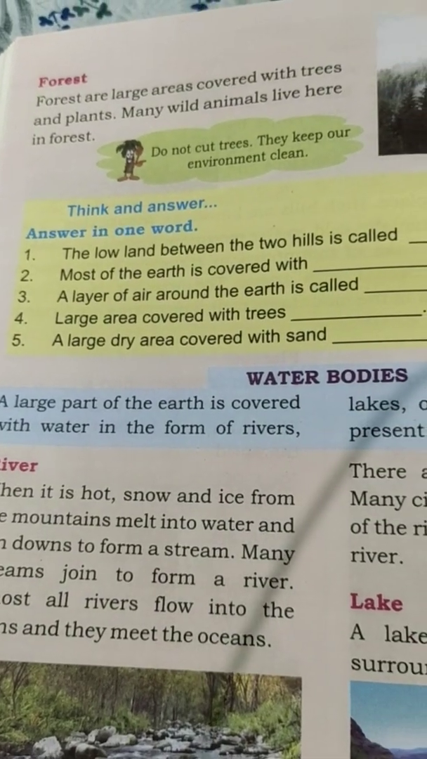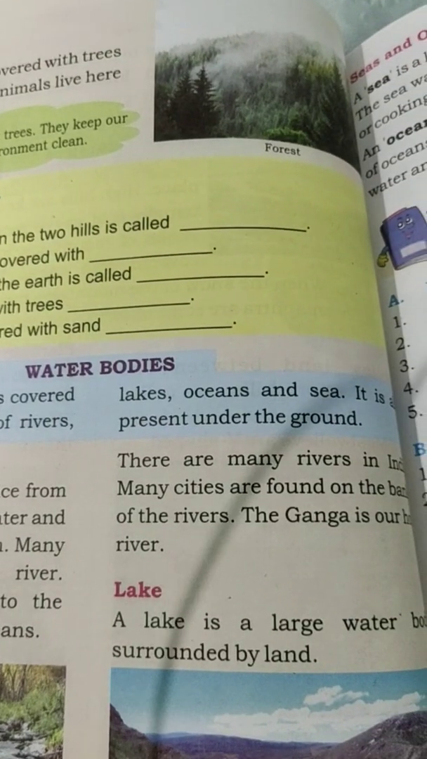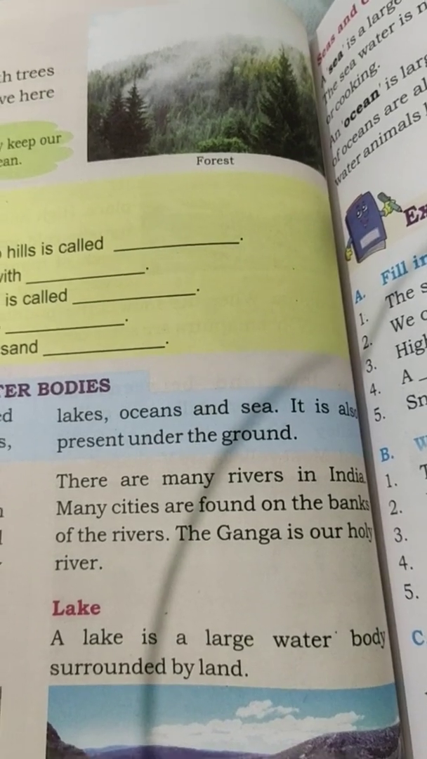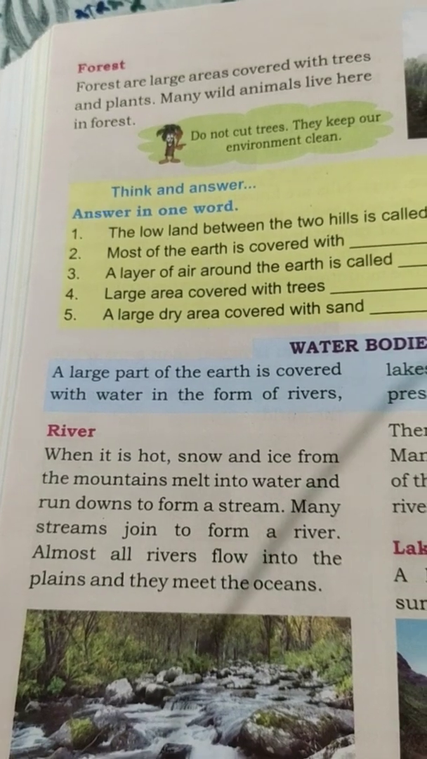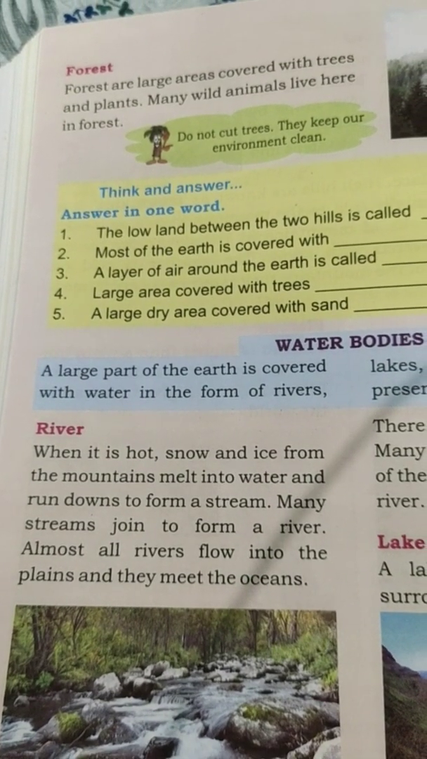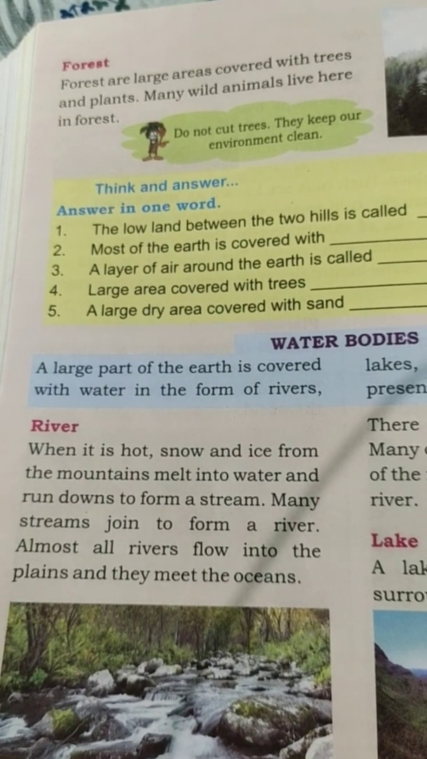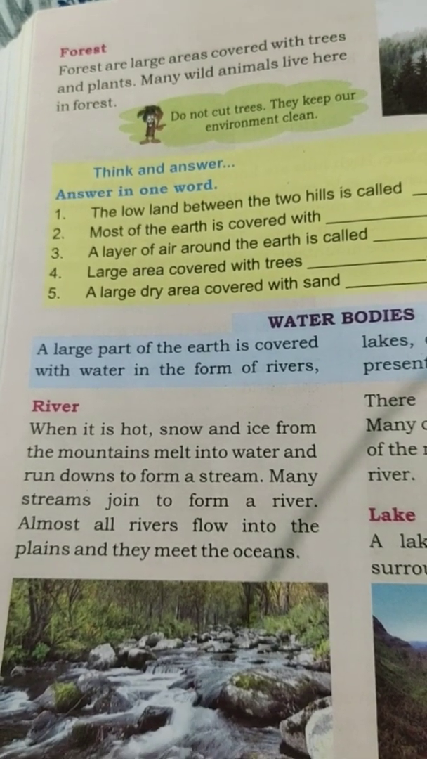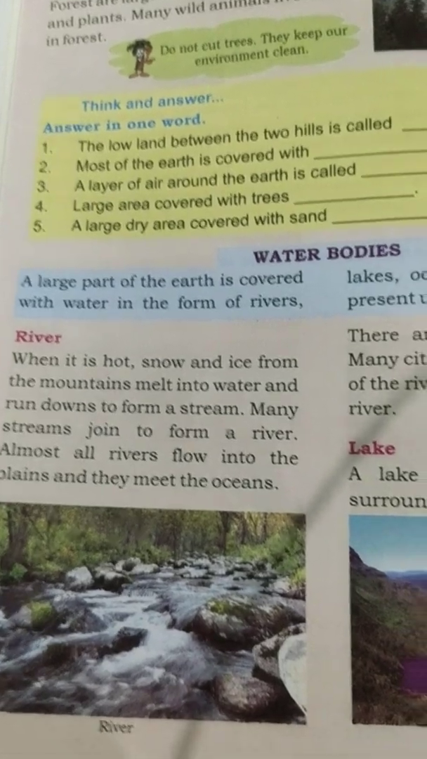Next we will see water bodies. A large part of the Earth is covered with water in the form of rivers, lakes, oceans and seas. It is also present under the ground. River. When it is hot, snow and ice from the mountains melt into water and run down to form a stream. Many streams join to form a river. Almost all rivers flow through the plains and meet the oceans.